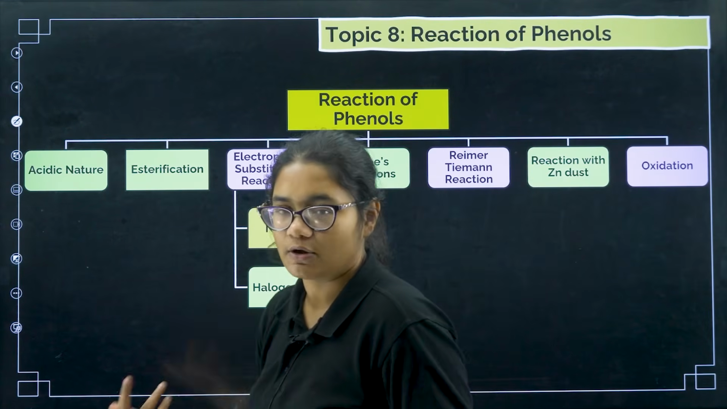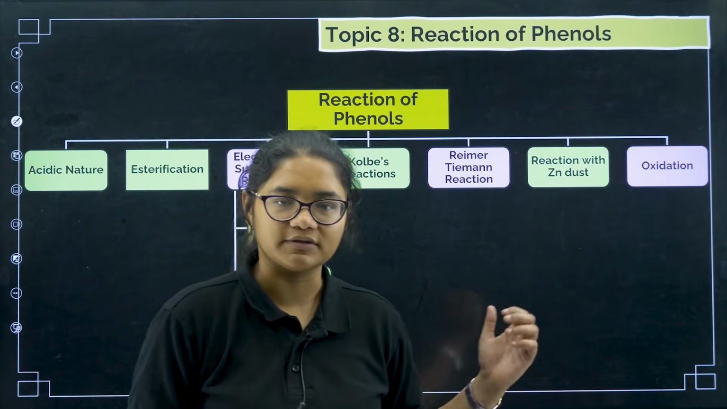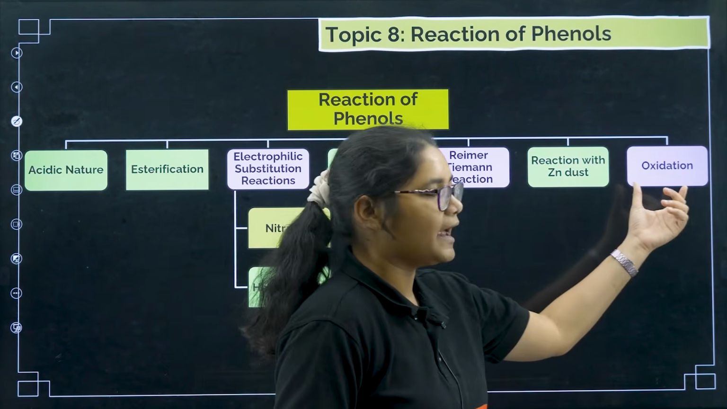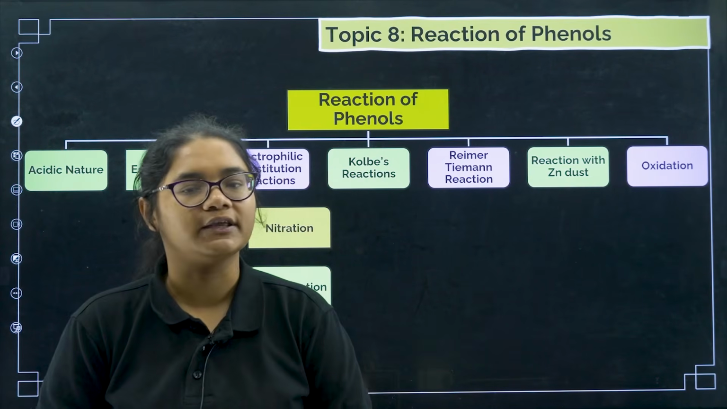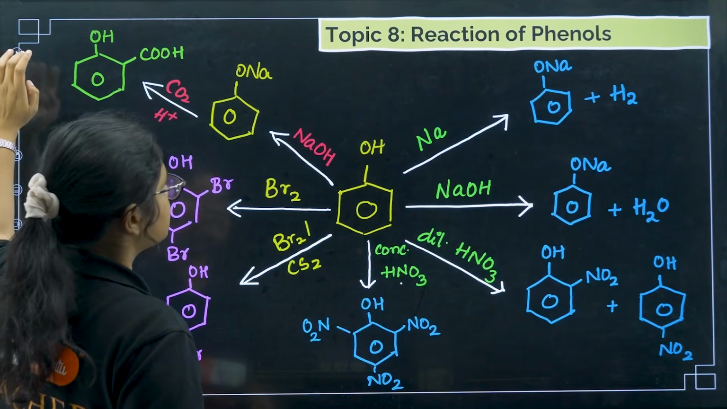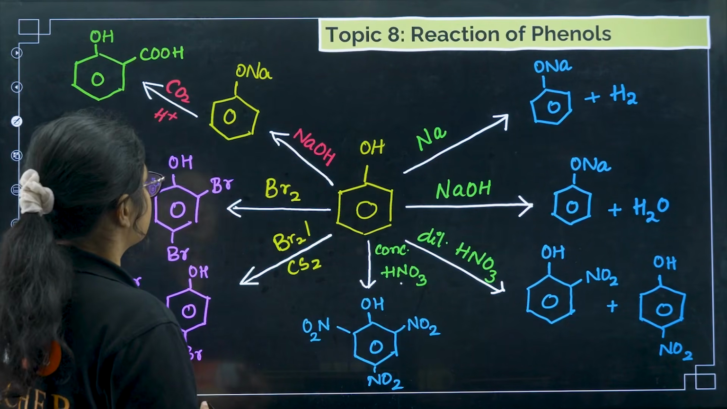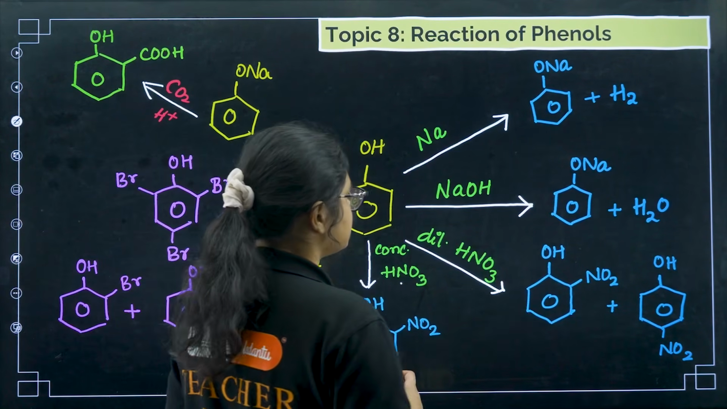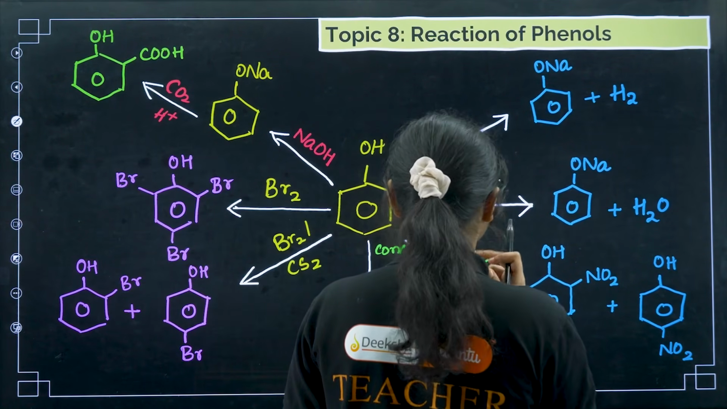Reaction with zinc dust, I think many of you would have remembered by now, will give you benzene. And oxidation of phenol will give you quinone. Let us see quickly now. First come the reactions of phenols. The first reaction I want to discuss is the reaction with metals.